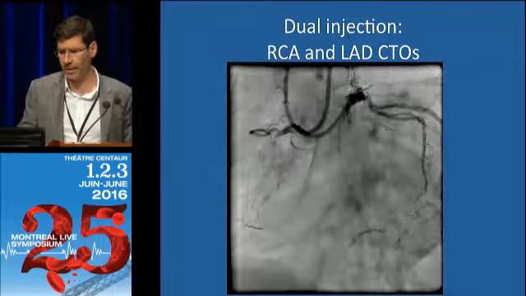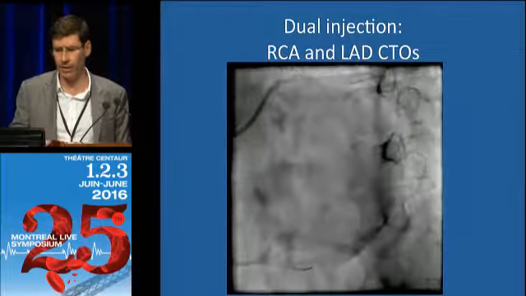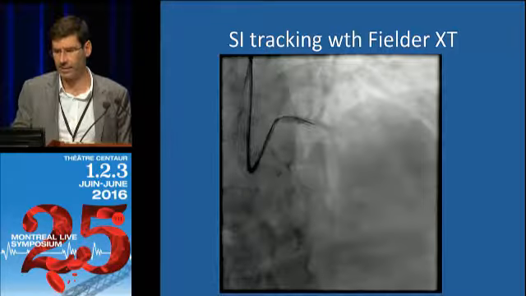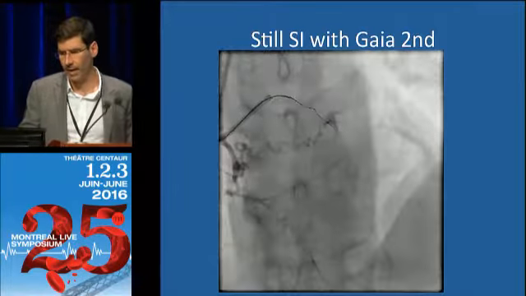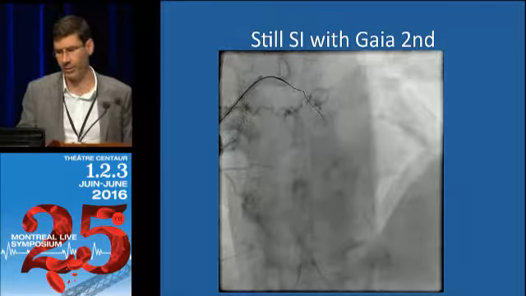We decided to go to the LAD. We thought it was a bit safer to go to the LAD because it was not providing collaterals to the RCA. So what we did is just wire escalation initially with a Filter XT. Then a Gaia second that goes underneath the LAD. We're trying to find a position to re-enter at that point.